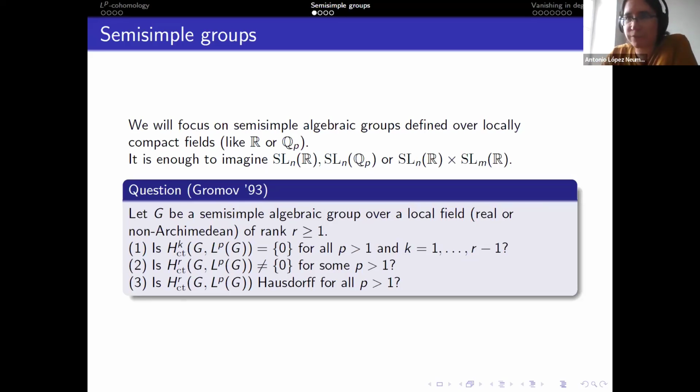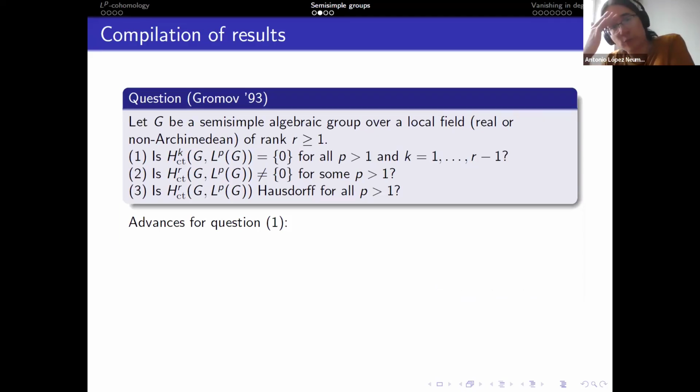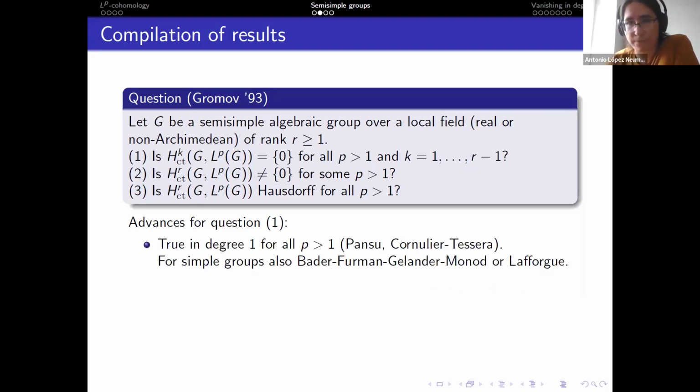Okay, so now I want to present what are the known results towards affirmative answers to these questions. So regarding question 1, what is known is, first, this is true in degree 1 for all P. This is due to Pansu, etc. And alternatively, for simple groups, at least, you can see it using results from Bader, Furman, Gelander, and Monod, or using Lafforgue's strong property T.